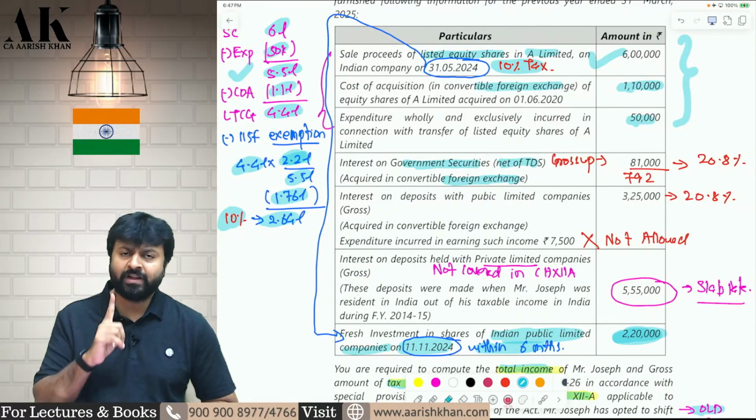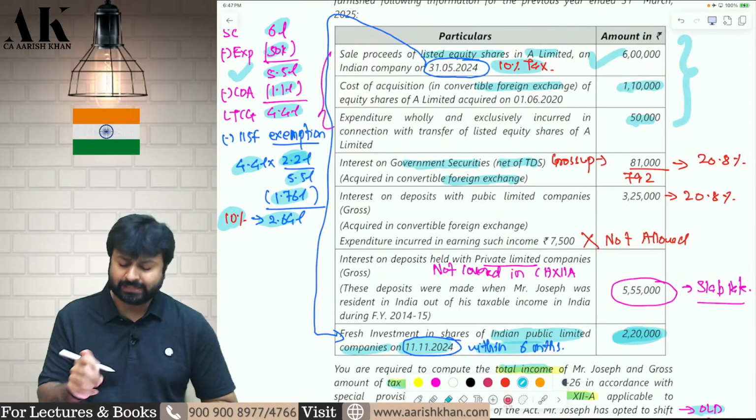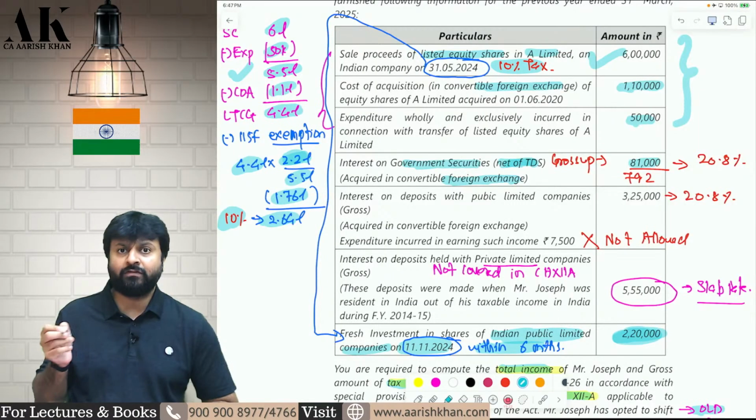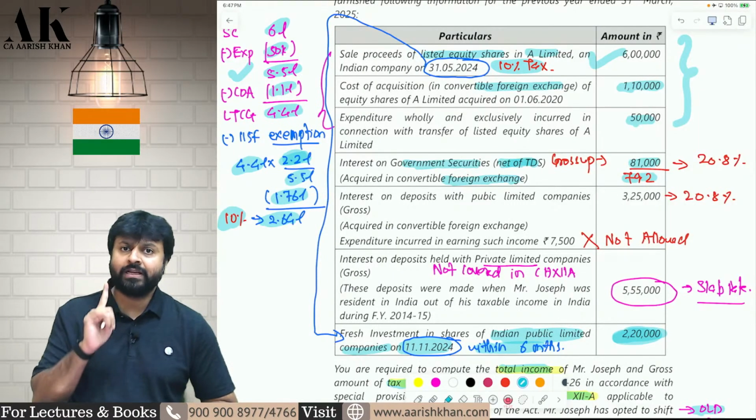On interest income, on dividend income, 20% tax is applicable. 4% cess, and it says this is net of TDS, so you have to gross it up. So 81,000 is net of TDS, that is net of 20.8%. Therefore, divide by 79.2% and gross it up. This is also covered in Chapter 12A.